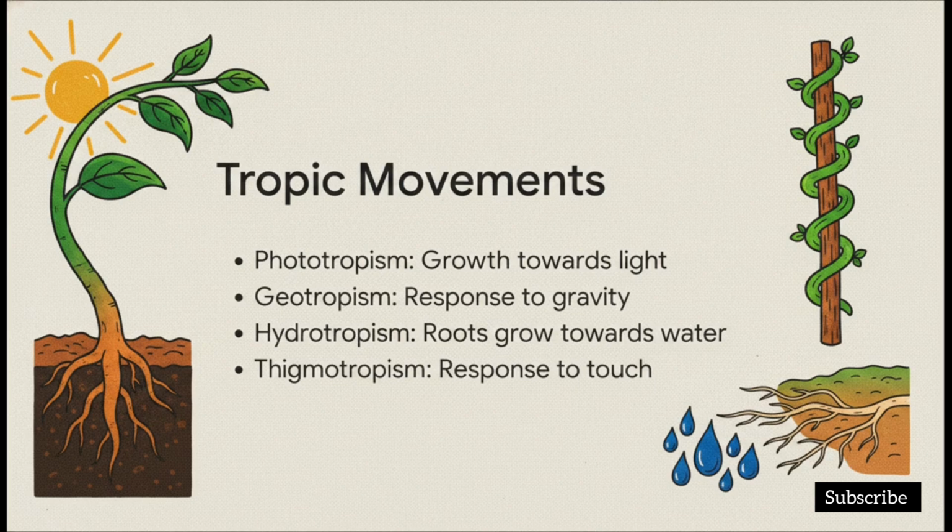There are 4 main types you really need to know for the exam. Phototropism is growth towards light. Just think of a sunflower turning its head to face the sun. Geotropism is growth in response to gravity, where roots grow downward and shoots grow upward. Hydrotropism is roots growing directionally towards a water source. And finally, thigmotropism is growth in response to touch, like how climber plants coil specifically around a fence or a support structure.